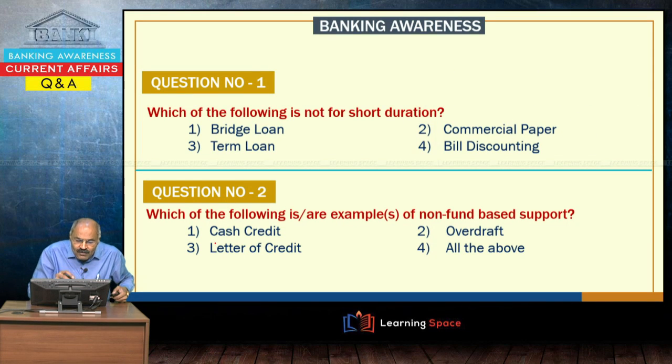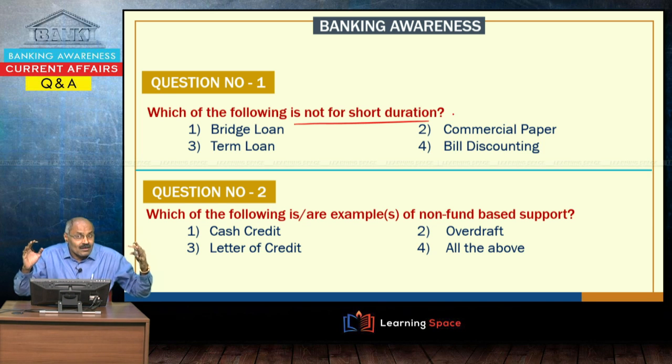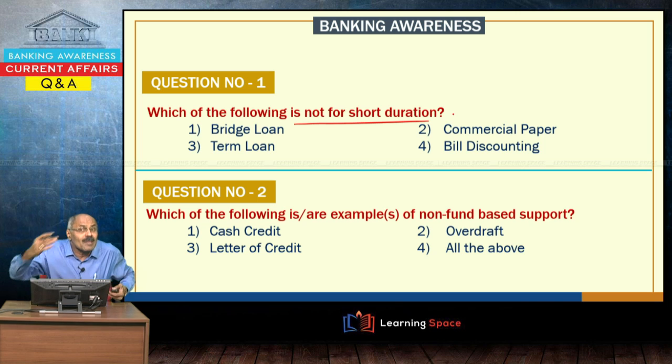The first one is, which of the following is not for short duration? Here the question is about loans. One is a bridge loan. Let us take for example Reliance Industries, which is taking a loan. Normally they take it for a longer duration, and some mismatches are there in between. So, as a short gap measure for a period of less than 1 year, if a corporate takes a loan from the bank for short duration, it is known as a bridge loan.